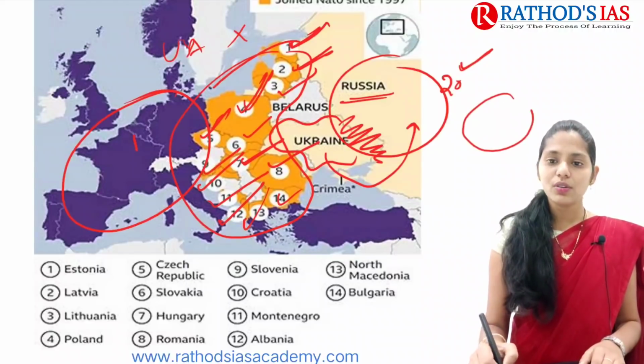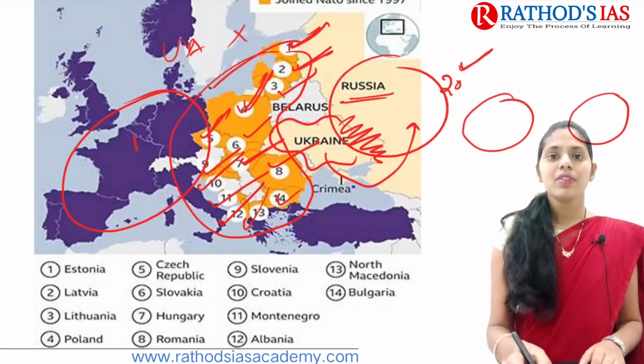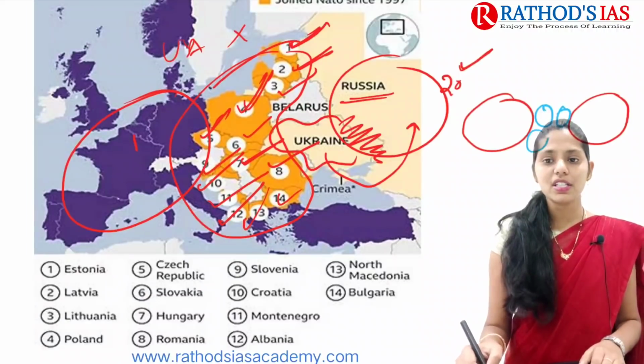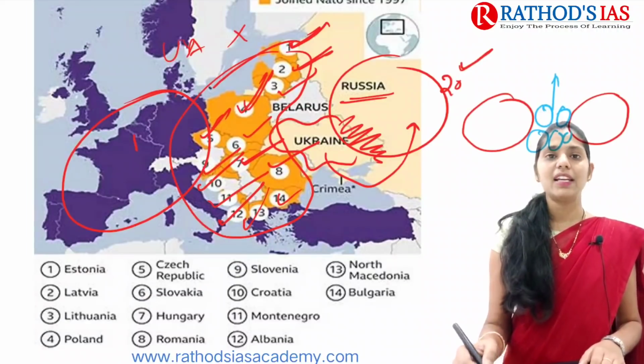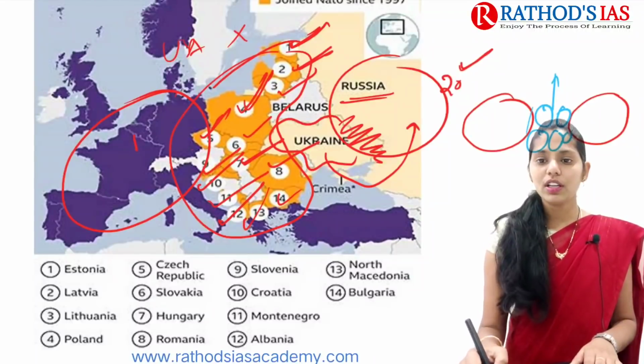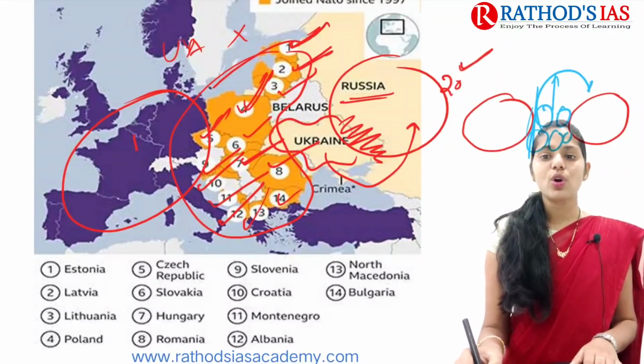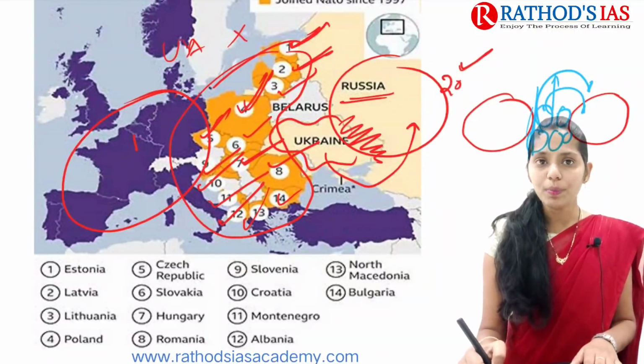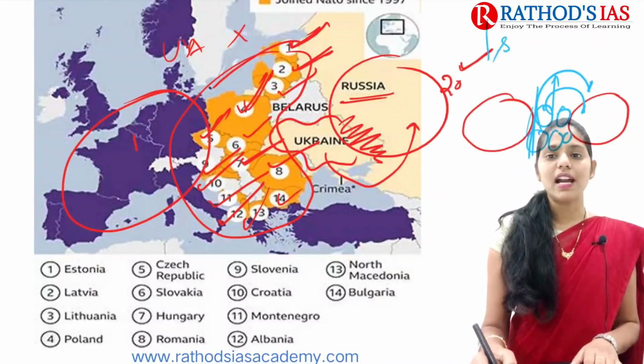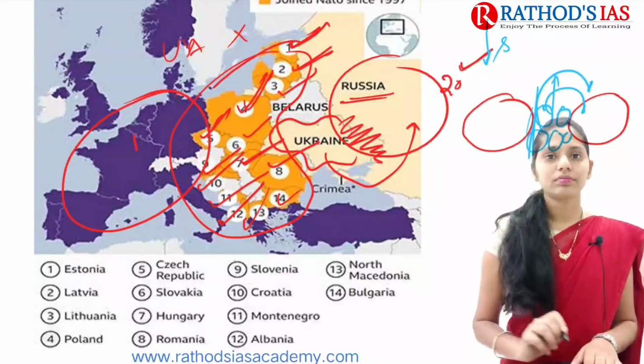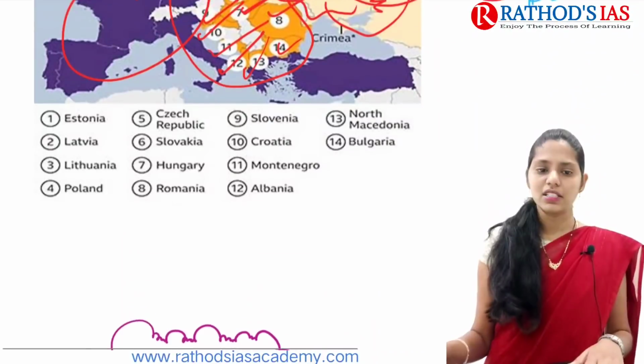For example, if there is one country here and another country here, and there are some countries present between these two, they will be acting as a buffer, right? So if there are no such countries, because these countries are also joining, there will be no buffer countries. That will lead to a loss of strategic depth. So this is the concept of strategic depth.